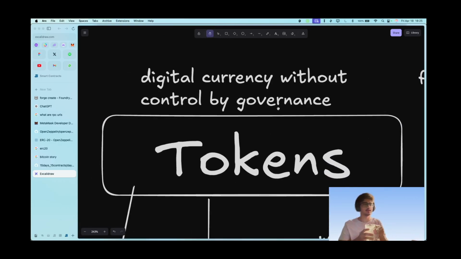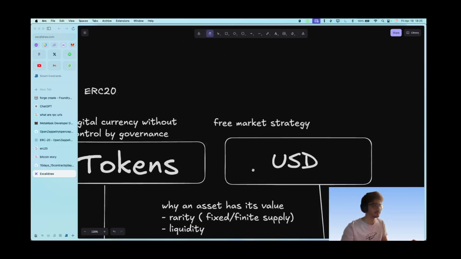I have actually written a lot of stuff here that we're going to go through. Tokens is a very conceptual thing in Web3 as most transactions go through tokens. ETH is also a token. BTC is also a token. So now let's understand what tokens are and how they are different from USDC.